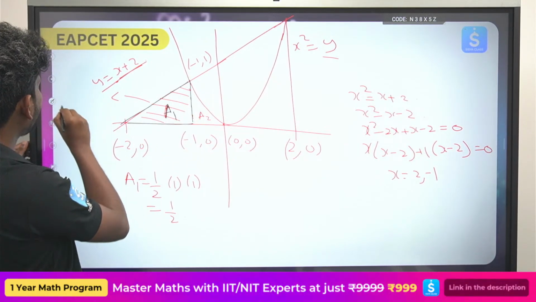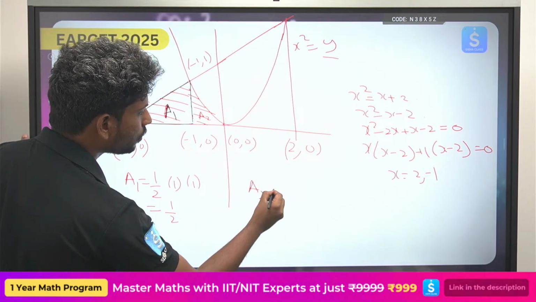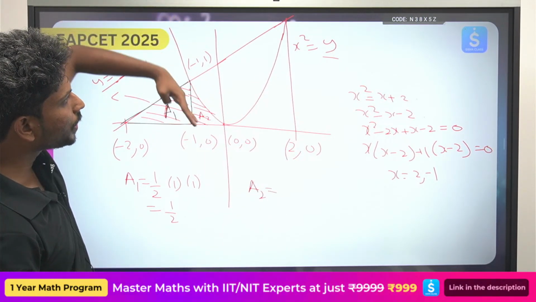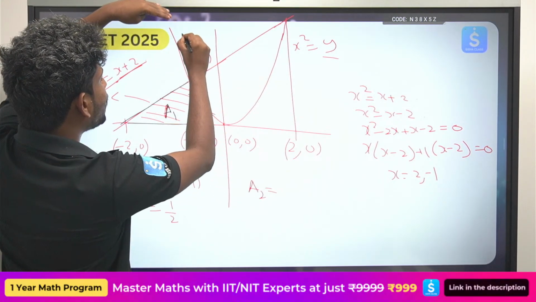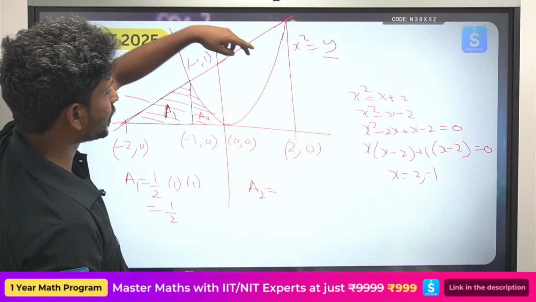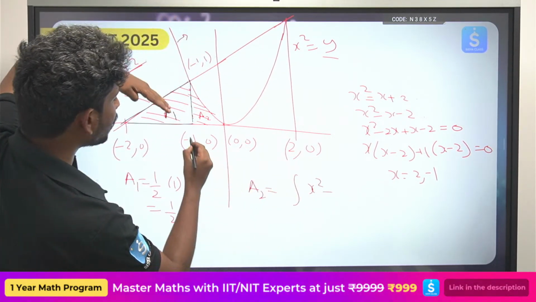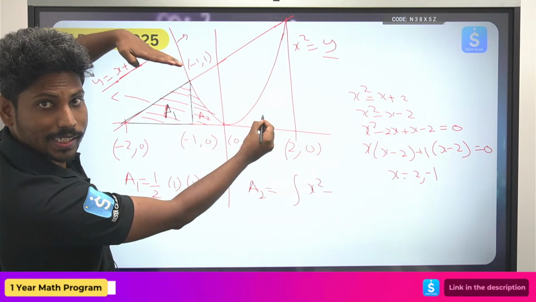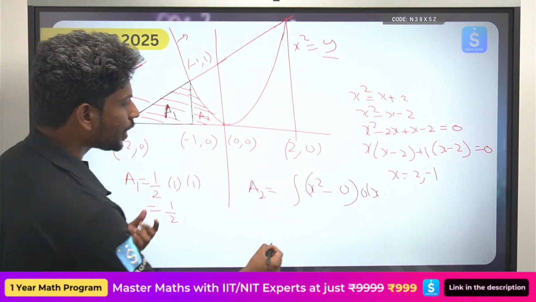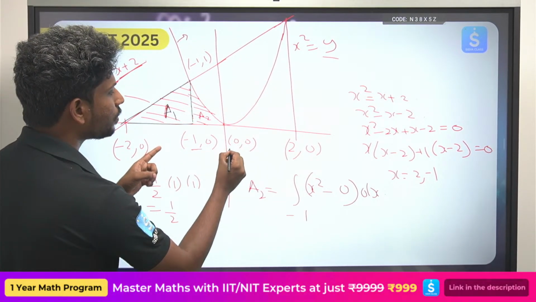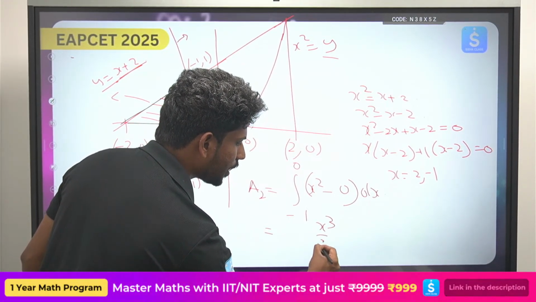Okay, now you try to find the A2 value. So this is the A2 value. How do you find the A2 value? A2 equals upper curve minus lower curve. What is the upper curve? The upper curve is nothing but x square equals y, so y equals x square. So upper curve minus lower curve, the lower curve is the x axis, so that is y equals 0, into dx. Okay, so from which value to which value? x equals minus 1 to x equals 0. Simple. Now we get x cube by 3 from